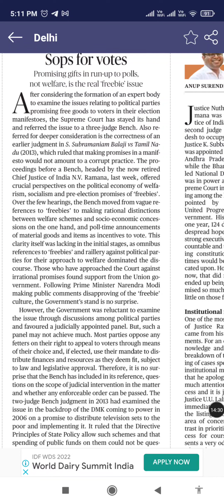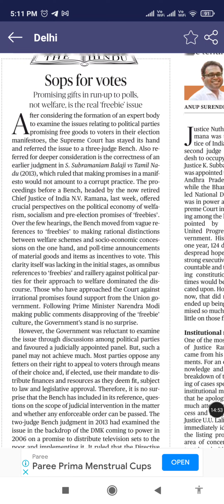What this article basically talks about is that any political party tends to promise different schemes or populistic schemes, so that they can gain the power of authority. But this is leading to a debacle, as we can see in Andhra Pradesh right now, where the political manifesto promises a lot of monetary benefits or transfer payments to different communities in society.